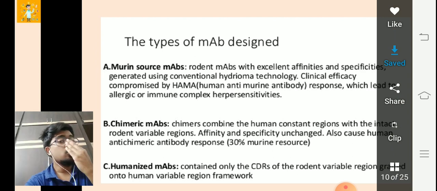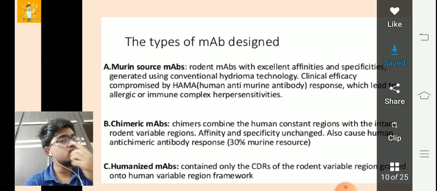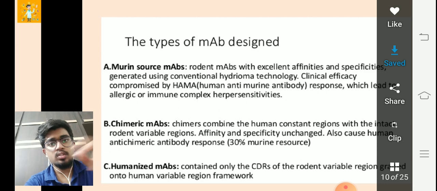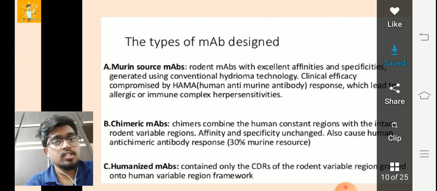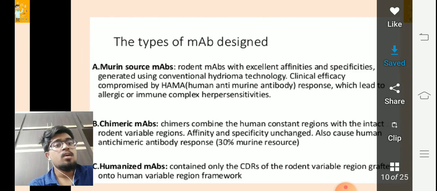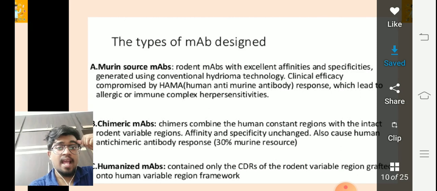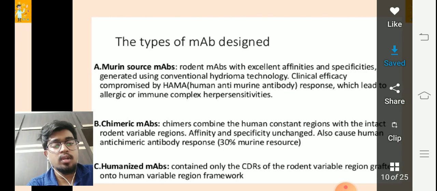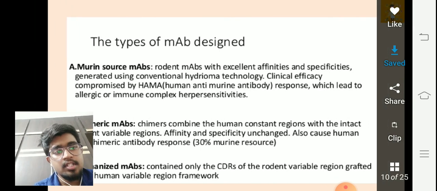Humanized monoclonal antibodies are very prevalent now and very commonly used. These are derivatives of the first two types of monoclonal antibodies, and they are being widely used in the treatment of colon cancers right now. They are the most modified, and as the name suggests, humanized monoclonal antibodies are extracted from the rodent variable region, grafted onto the human